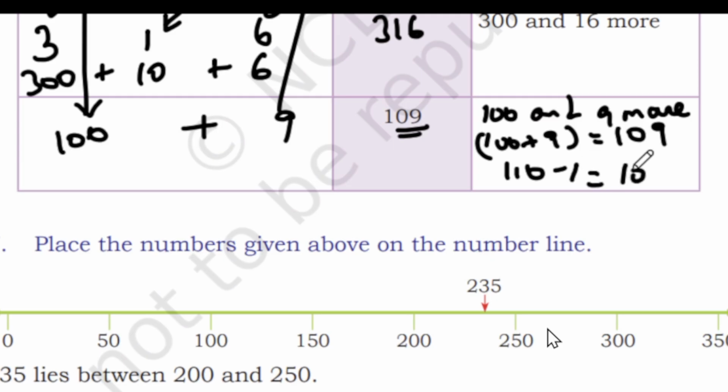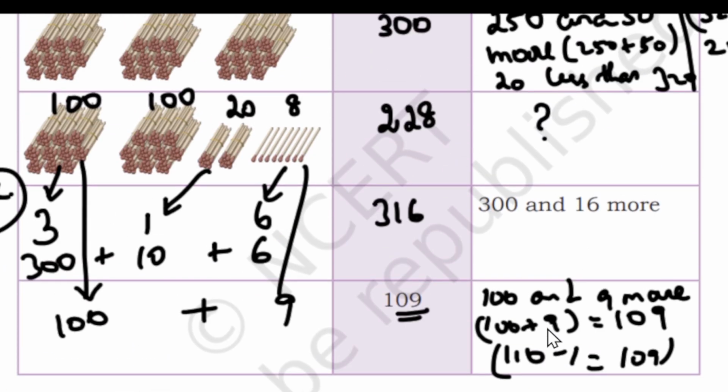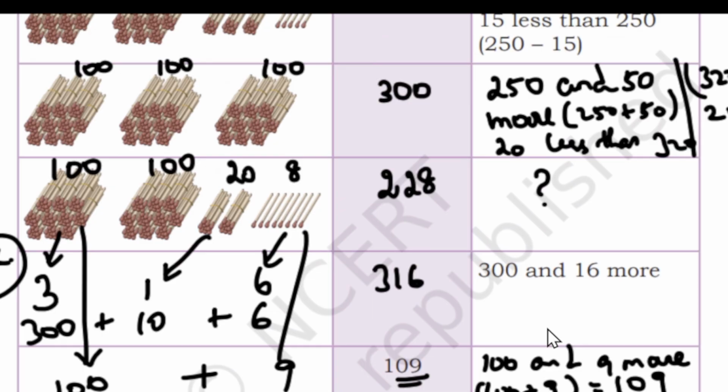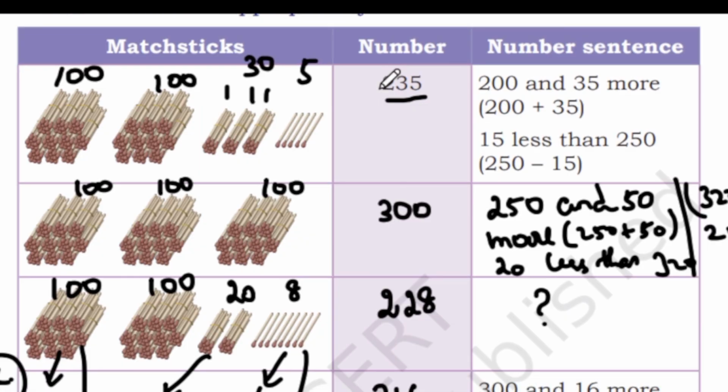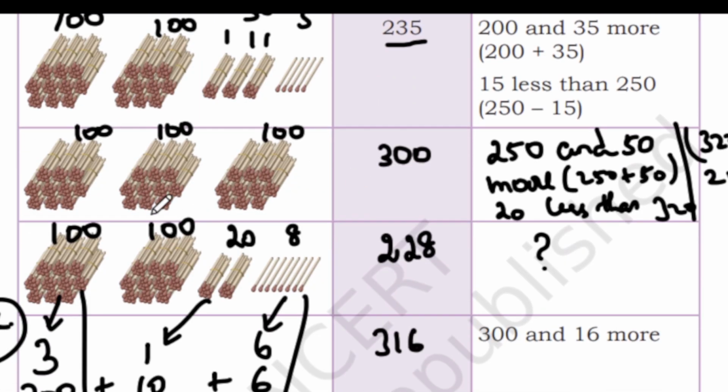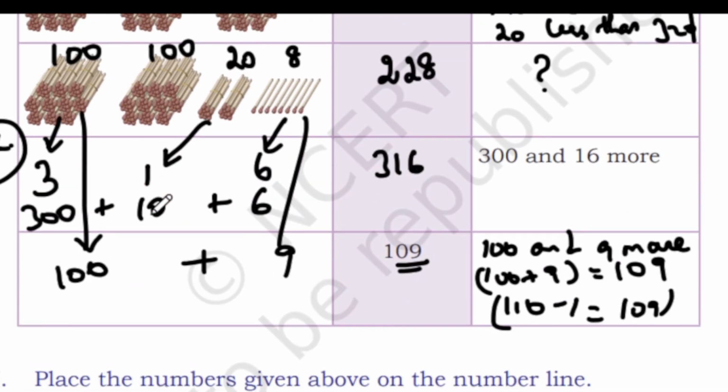Which is 109. Okay, this question is important for your exam, children. So very easy. When I prepare the sample paper, I will prepare questions from this also. I'll change the number and give it to you. Counting hundreds is very easy.